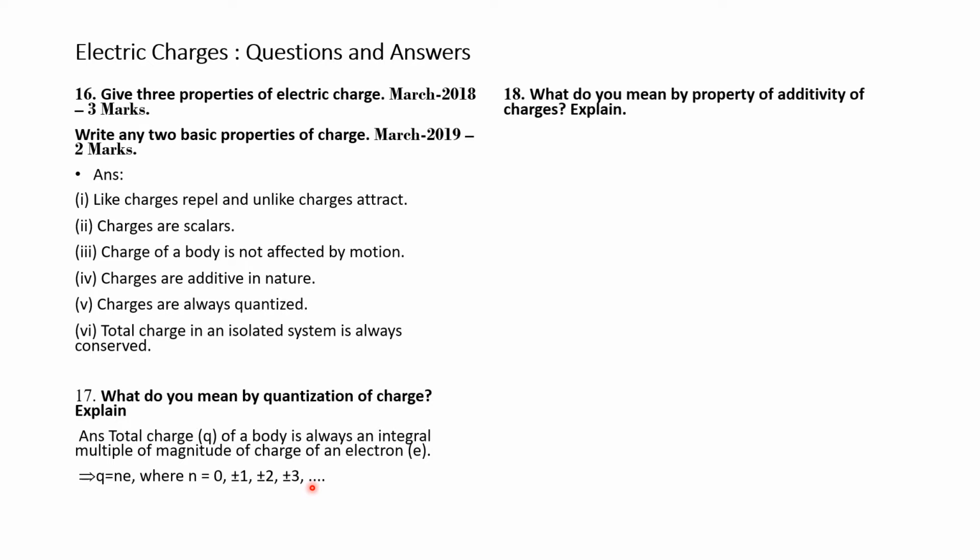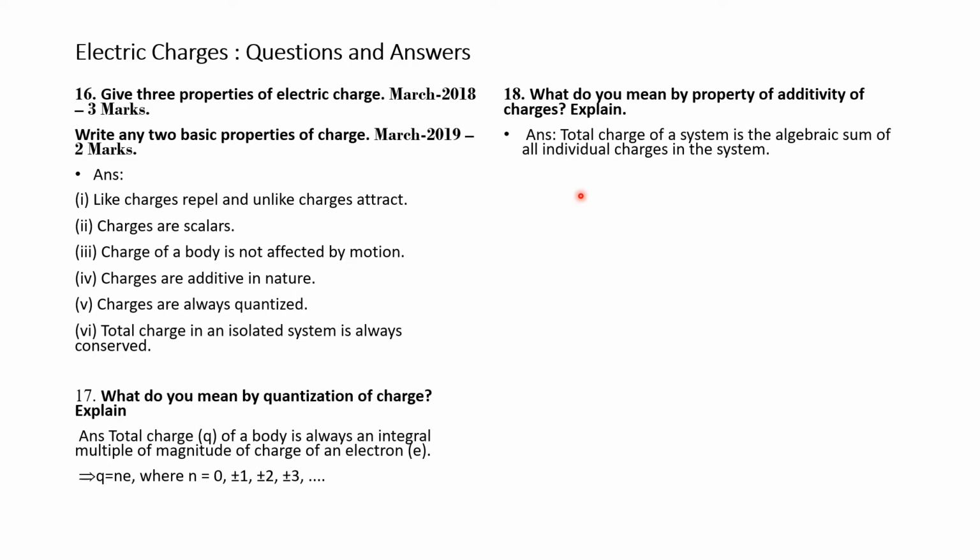Question number 18. What do you mean by the property of additivity of charges? Explain. We mentioned this property in question number 16 and are required to explain it here. Answer. The total charge of a system is the algebraic sum of all individual charges in the system.